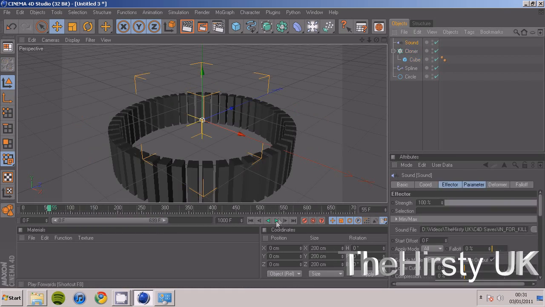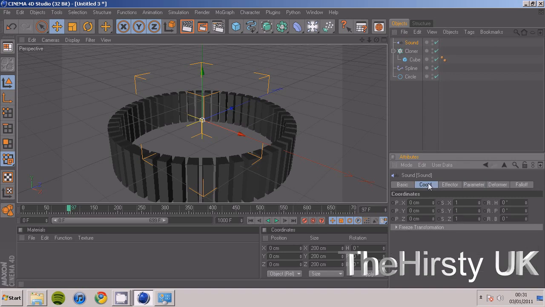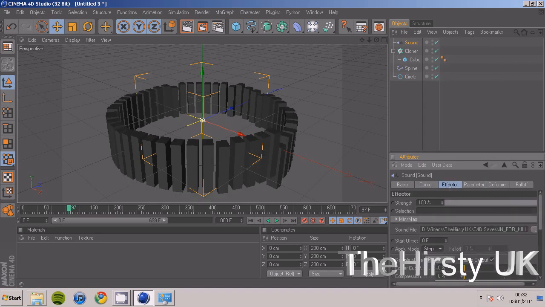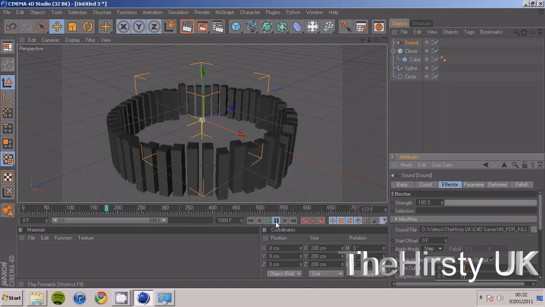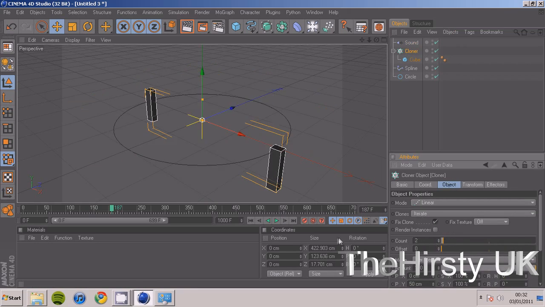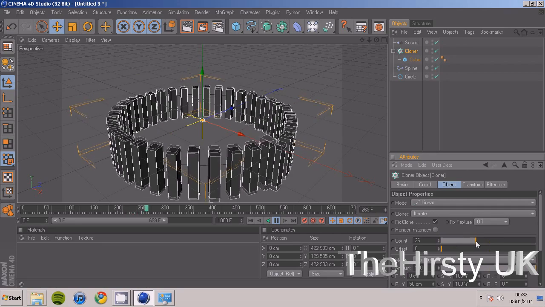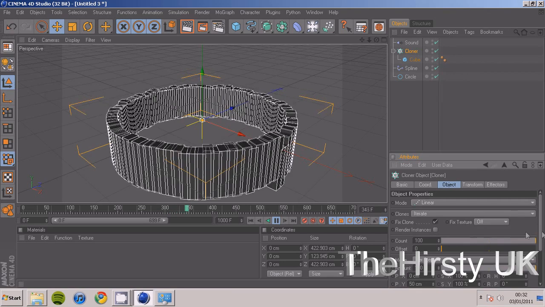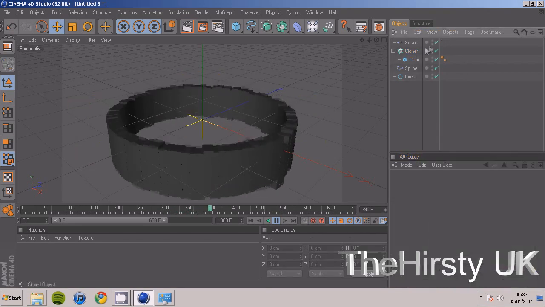And then as you can see, they're all moving up and down together, but you don't want that. So go on to sound Effector where it says apply mode, change it to step, and then as you can see there, they all move individually. Now obviously the less cubes that you have, the more each one is individually affected. Like if you put loads there, that just looks bad.